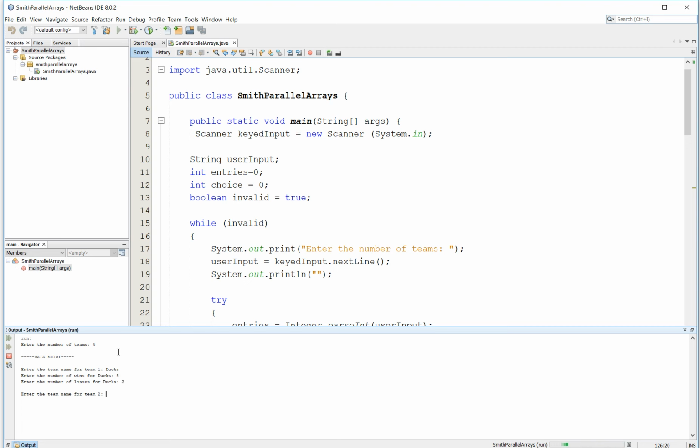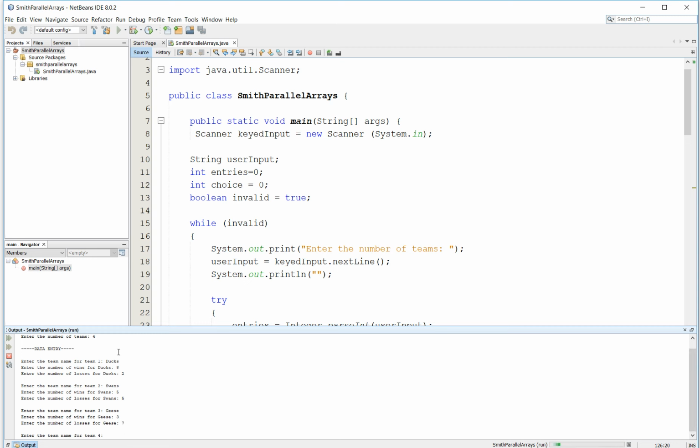Enter the team name for team number 2. Let's call these guys the Swans. They finished 5-5. 5 wins, 5 losses. We have the Geese. All right, they had a tough season. They had 3 wins and 7 losses. Okay, we've got the Ducks, the Swans, the Geese.